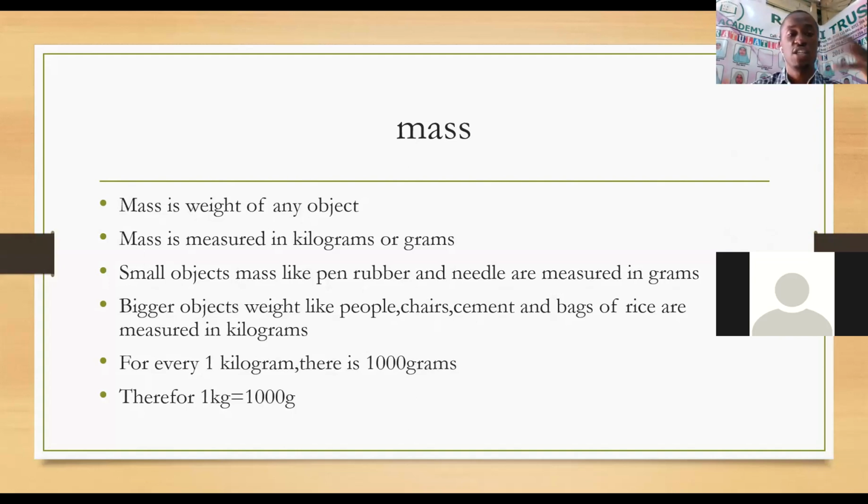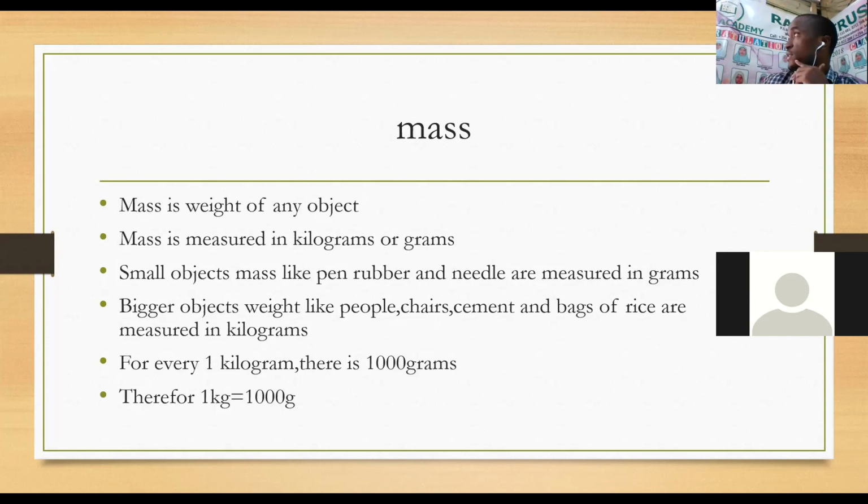We can use a weighing machine, or we can use a spring balance to measure the weight of materials or objects or substances. So if you want to measure the mass of any object, I've said that you use a spring balance.